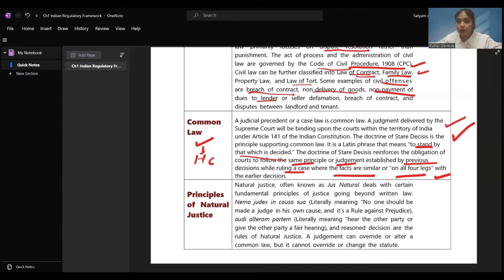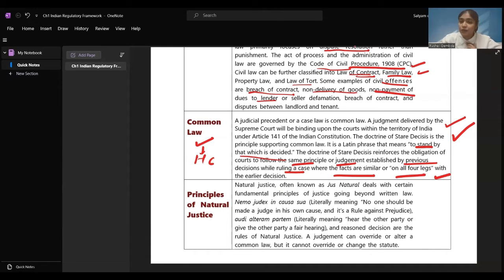When all the lower courts and all the people of India are going to follow it, it becomes a common law. A judgment passed by the Supreme Court will become a common law. That's the common law, the third type of law which we have learned.